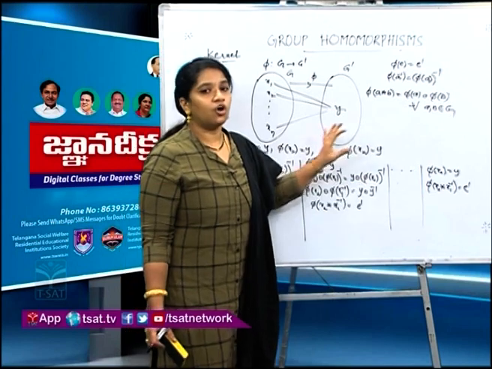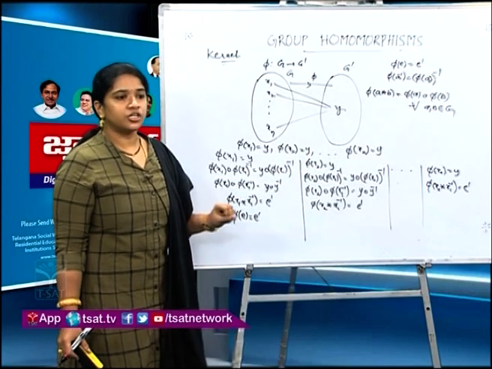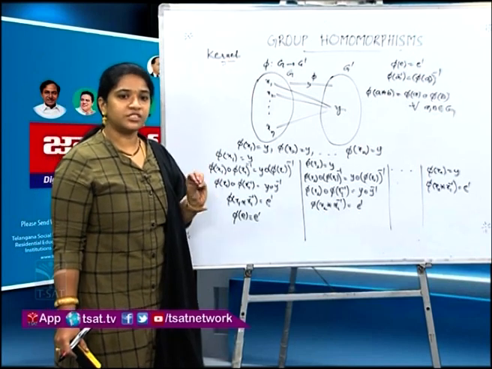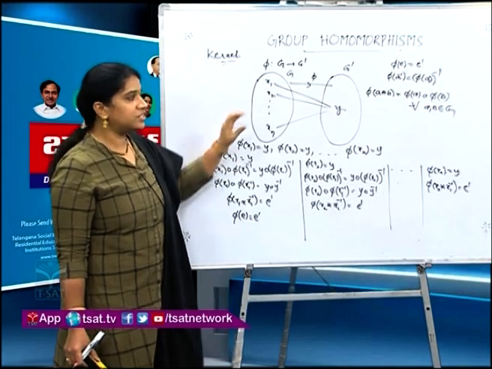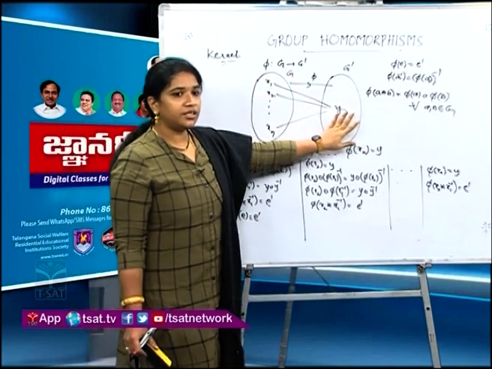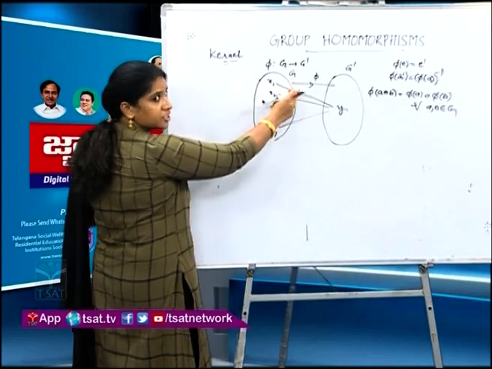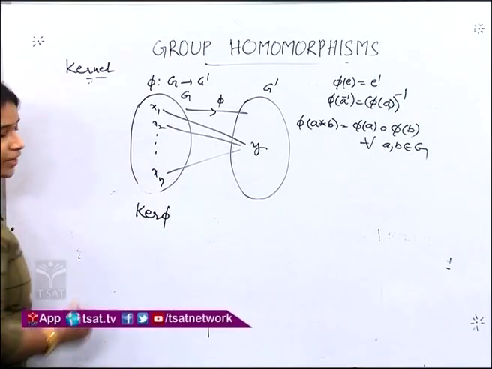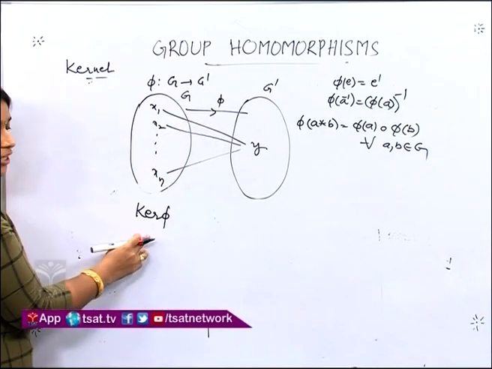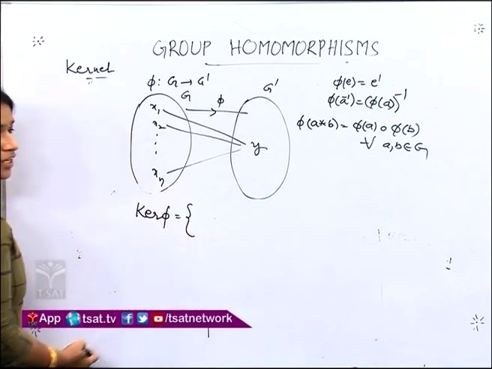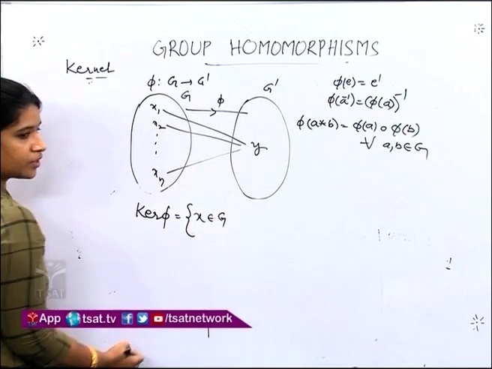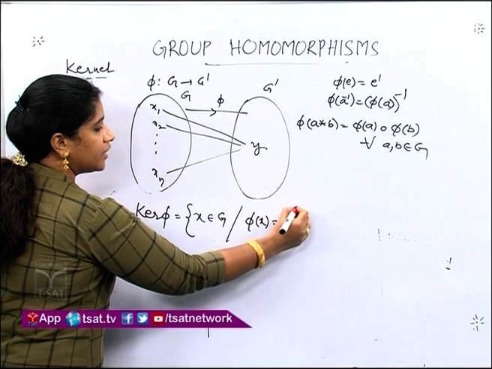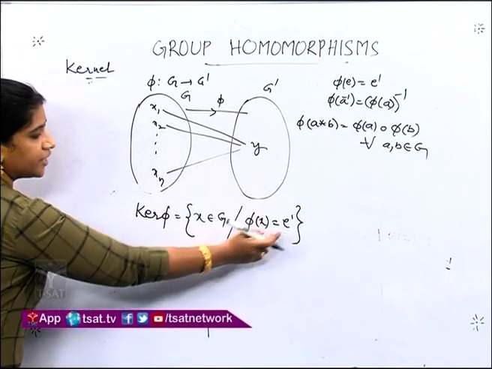Yes. So all these elements which are mapping to e prime will constitute a set called the kernel of the homomorphism. So the kernel of a homomorphism is defined as the set of all elements in G which are being mapped to the identity element in G prime. If phi is a homomorphism from G to G prime, the kernel is denoted as ker phi. It is defined as the set of all elements in G which are being mapped to the identity element in G prime, where e prime is the identity element in G prime.